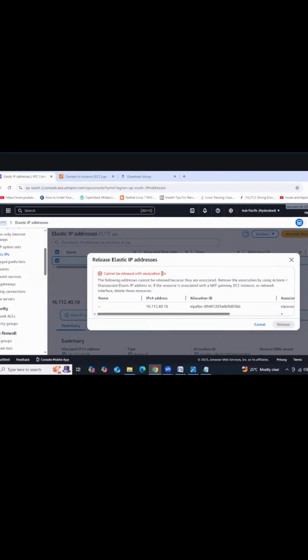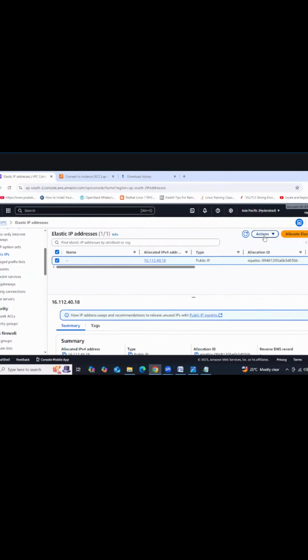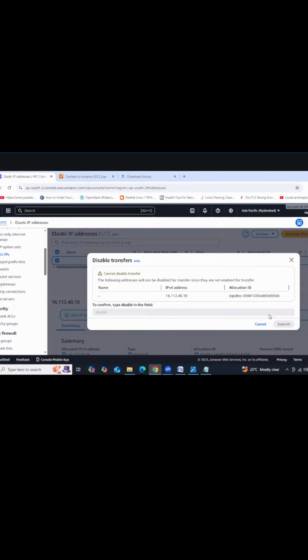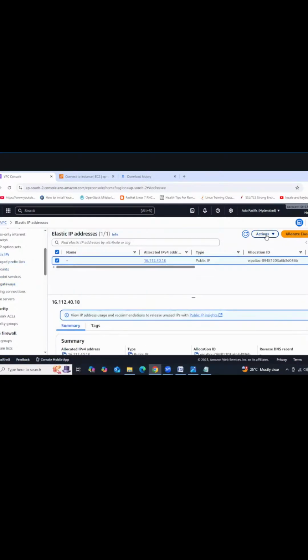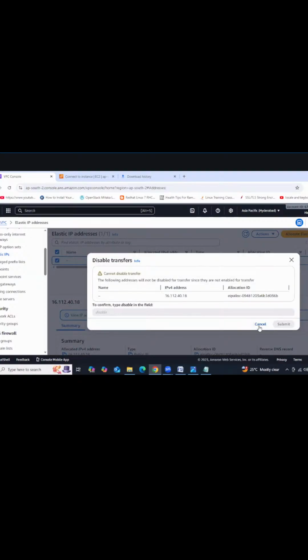So the ID cannot be released because the NAT gateway is not deleted first. We need to wait a few minutes because it's not deleted. Still it is deleting. It needs to get deleted, then it will work. Now it got deleted. Go to elastic IP address, then action, then okay, we'll do one thing.